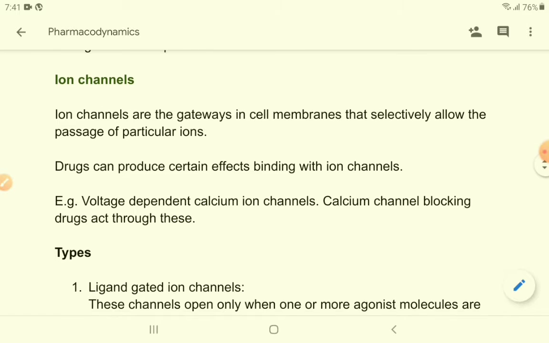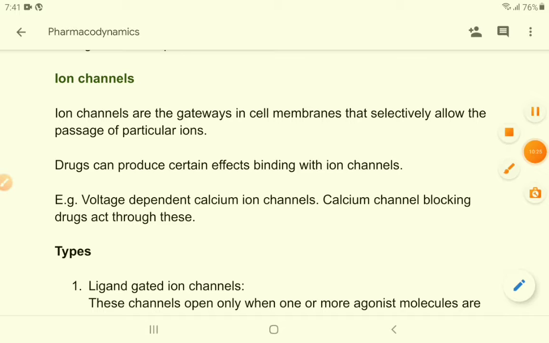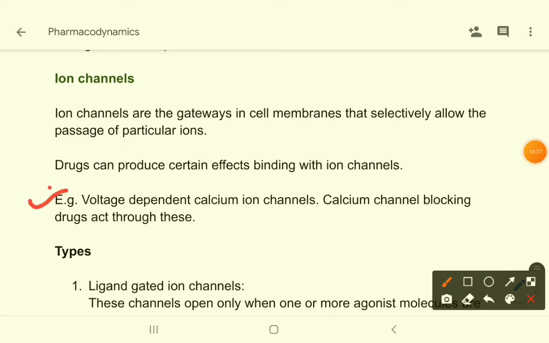For example, voltage gated or voltage dependent calcium ion channels. Calcium channel blocking drugs act through this. They block these channels and they block the passage of calcium ions through these channels. So by this process these drugs actually act.